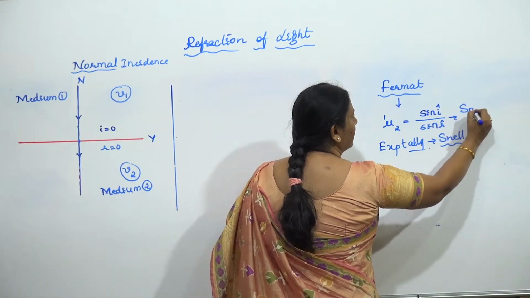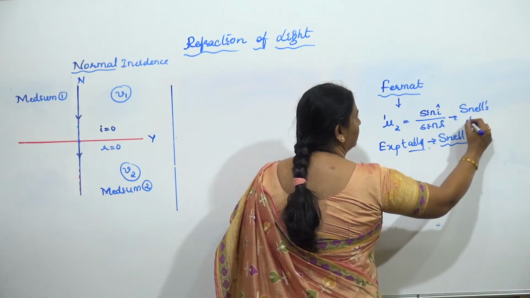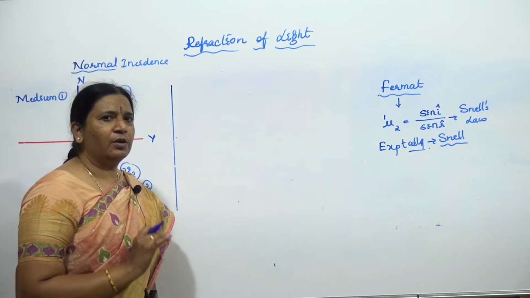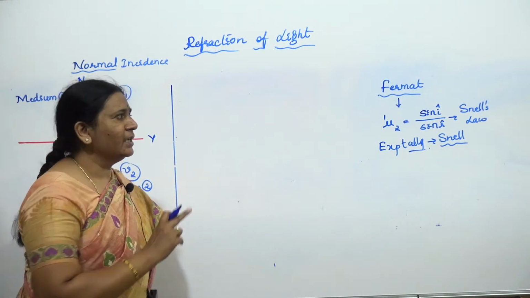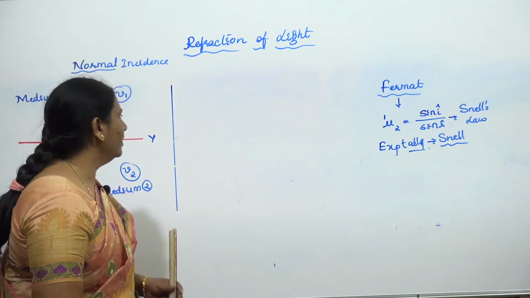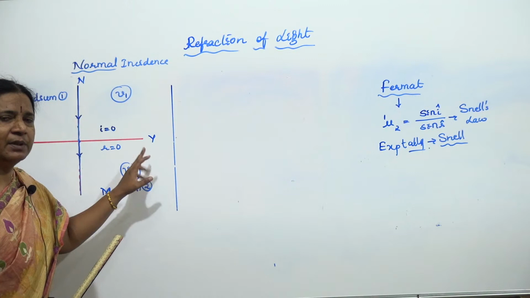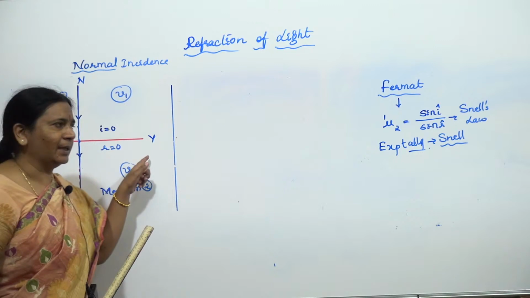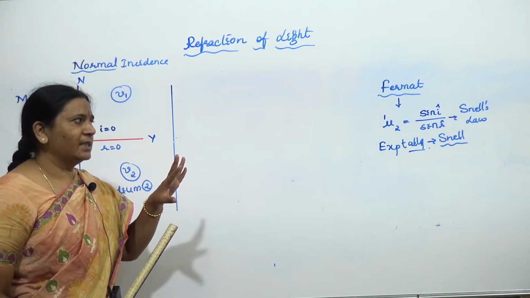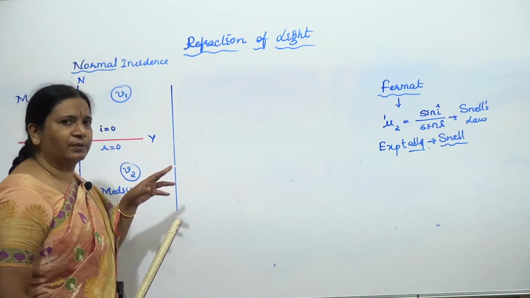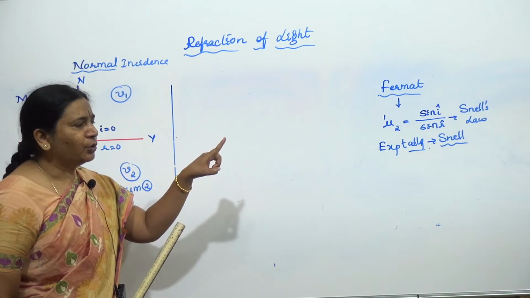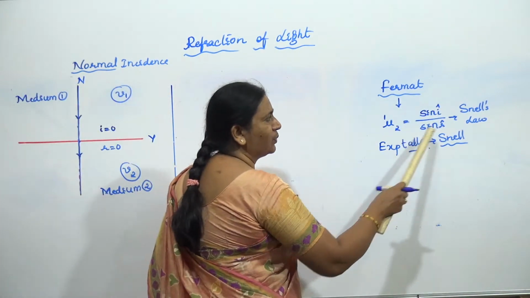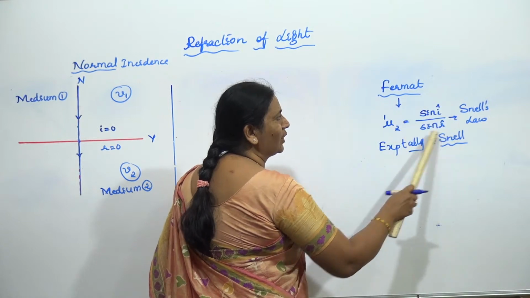Then what does Snell's law say, children? The ratio of sine of angle of incidence to the sine of angle of refraction for a given pair of media is going to be what? Same. Whereas it changes if I change the pair of media. It is constant, he said, and that law itself we have called Snell's law. I can call it Snell's equation also.